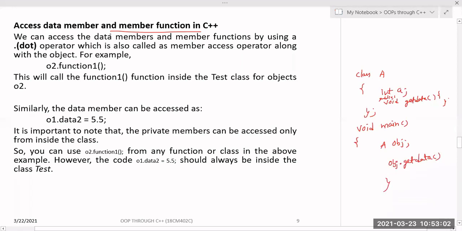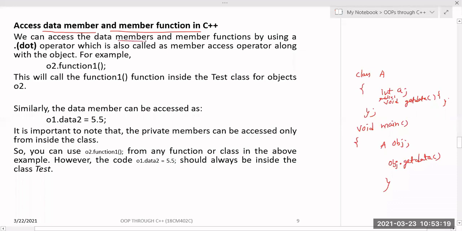So accessing data members and member functions in C++: to access data members, they must be in the public section. You cannot access the data members if they are in the private section, you cannot access them outside. You can access them only through the class, through member functions only.